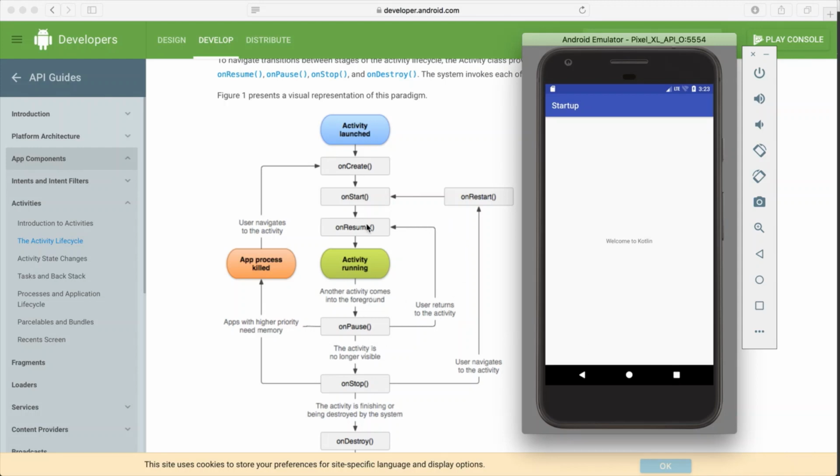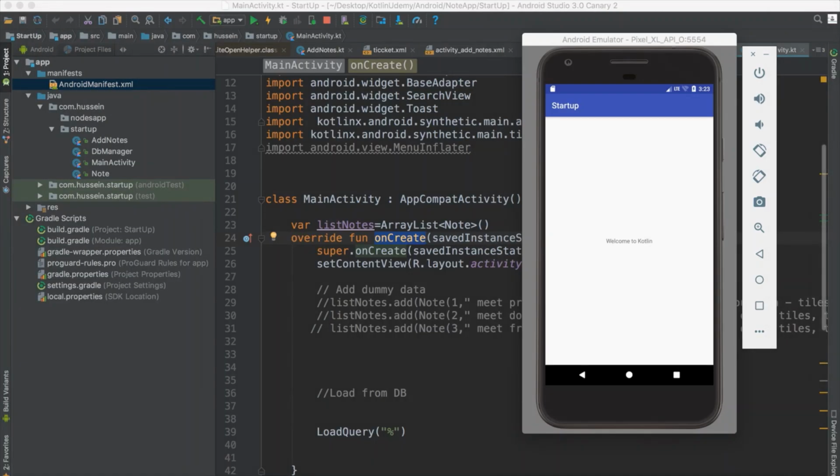Then when you go back to the activity, onResume, then the activity starts again. And maybe when the activity is no longer visible, it will go to onStop, then onRestart again, or onDestroy. So let me write the code for all these events in our application.